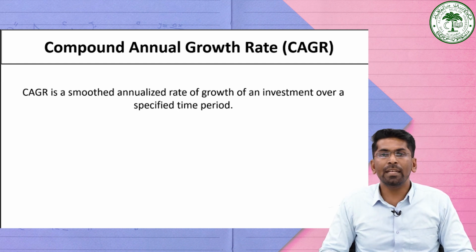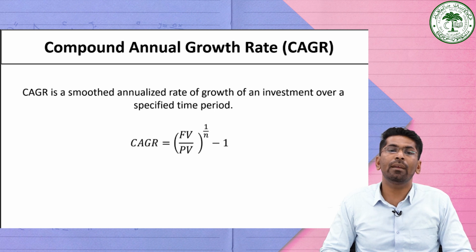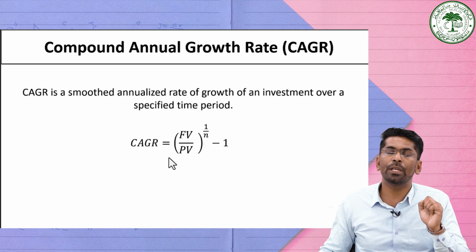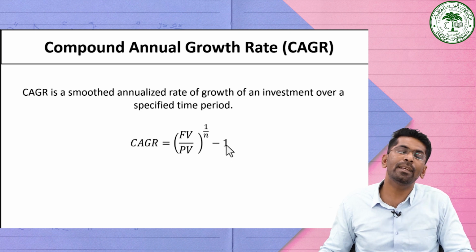Now let us look at how we can find the compound annual growth rate, CAGR. We can derive it from the future value equation. It is future value divided by the present value, all raised to the power 1 by n, minus 1.